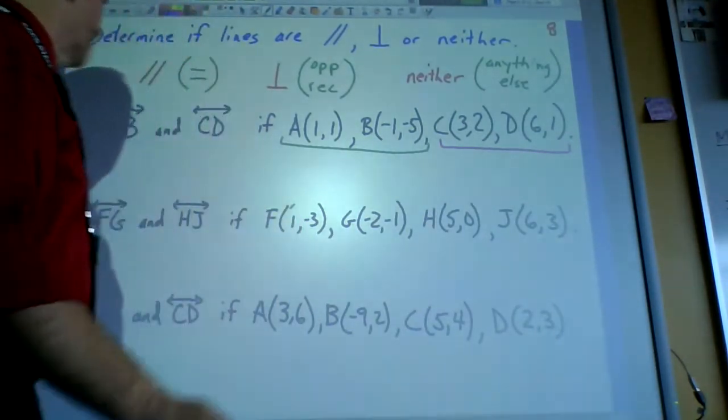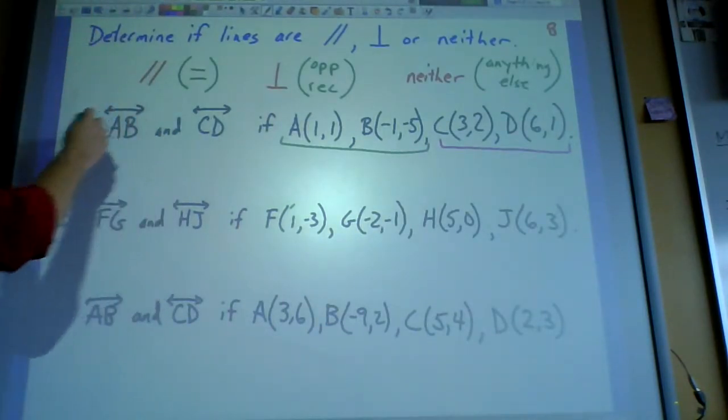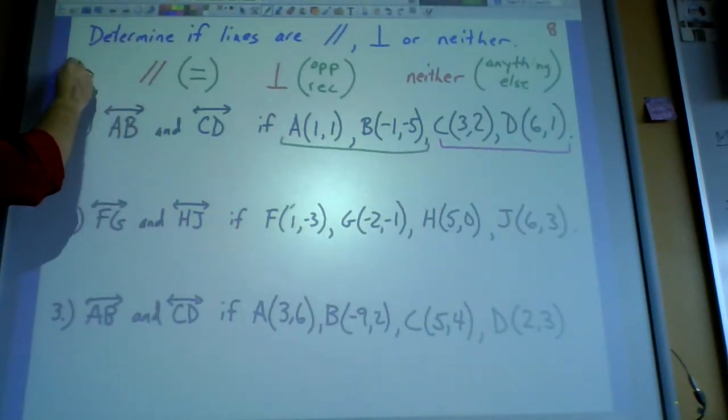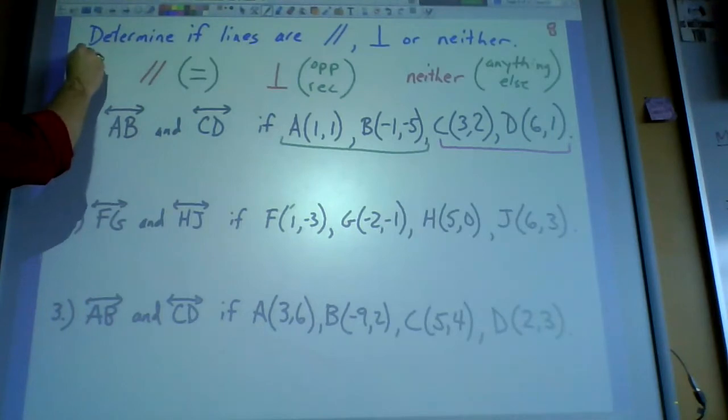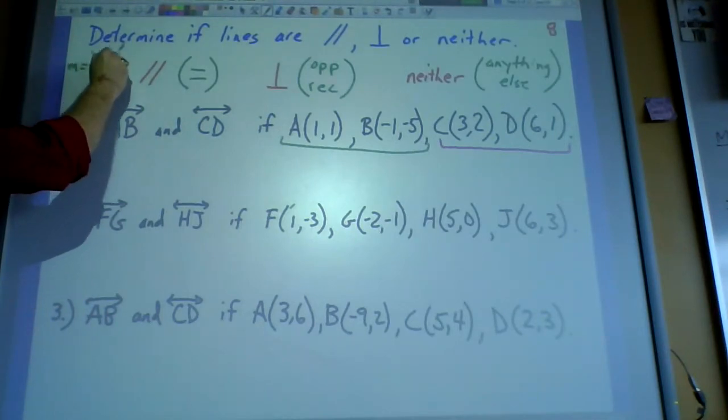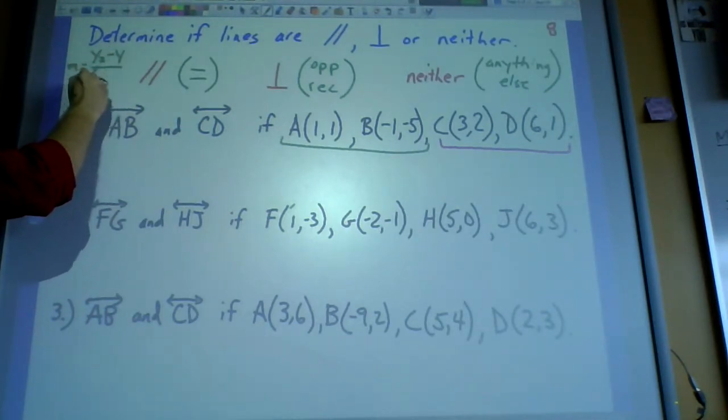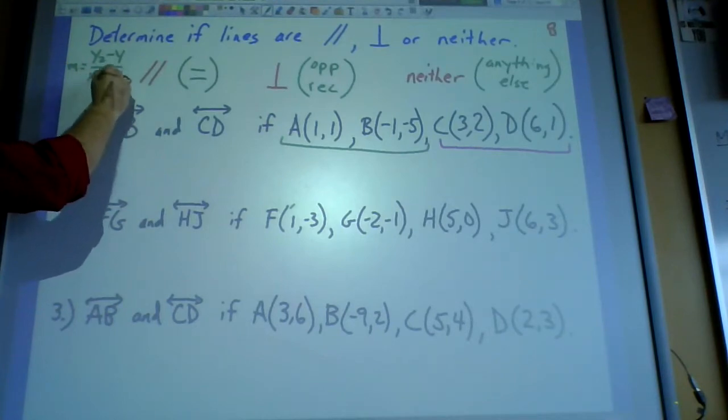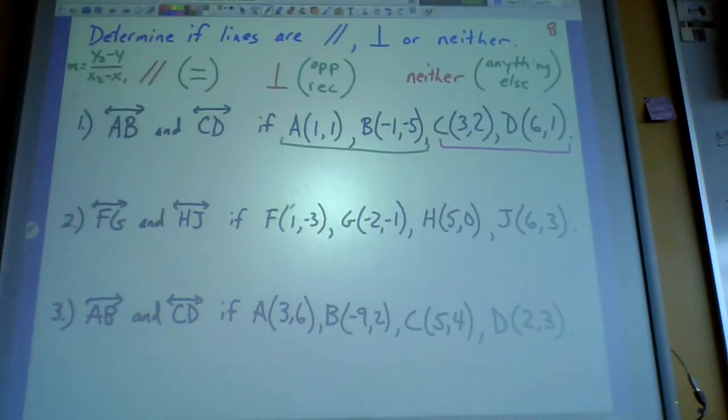That formula for slope is, and I'll write it right here. Slope is, and remember we use the letter M, the second y minus the first over the second x minus the first. All right, that's how you calculate slope if you have two points. So we're going to do that for AB and then for CD. So here we go. We'll start off with AB.